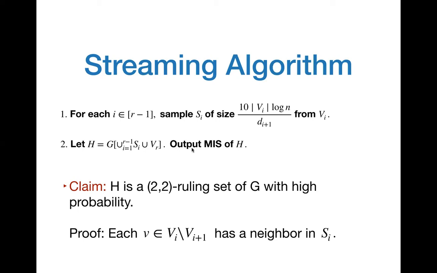Finally, the MIS of the graph H is also an MIS of the graph G. And why is this the case? This is simply because H is an induced subgraph of the graph G. So H is a 2,2 ruling set of G with high probability.